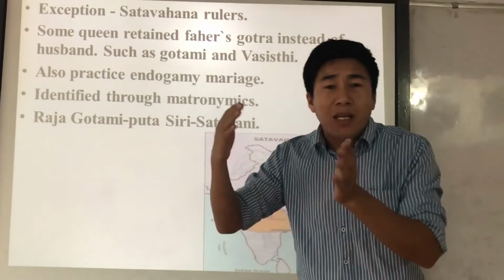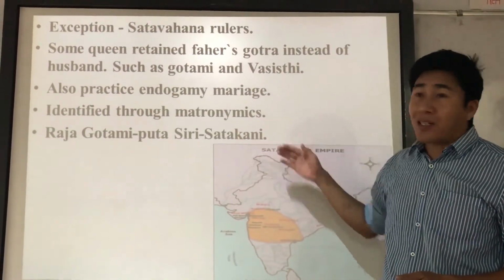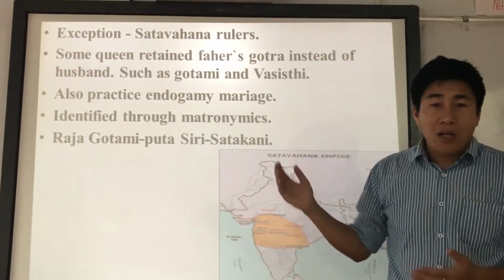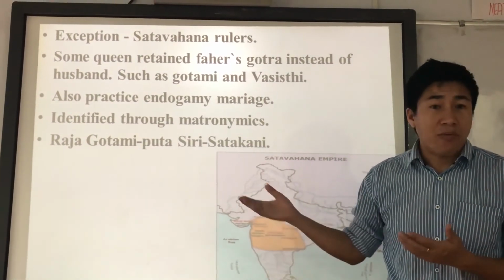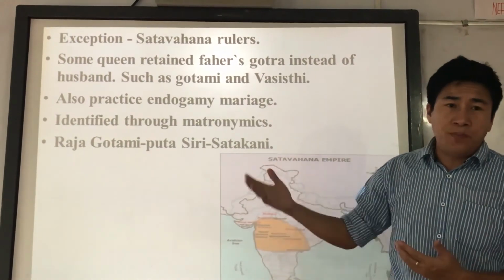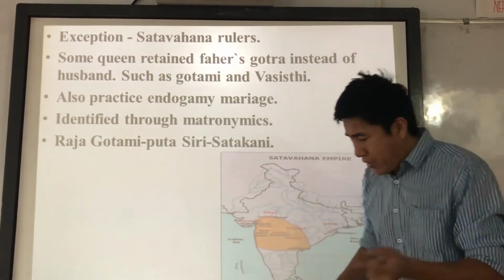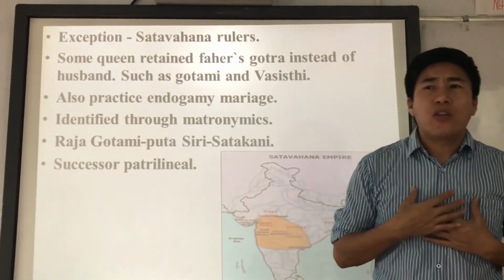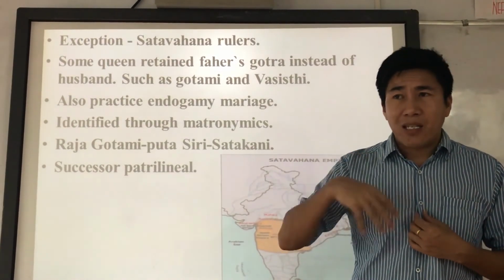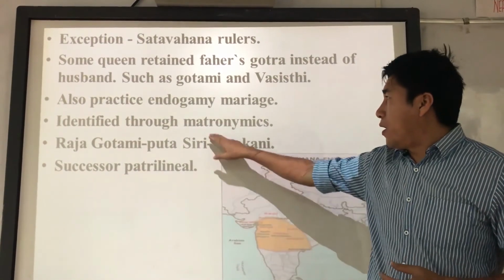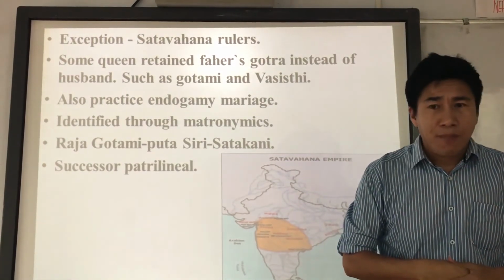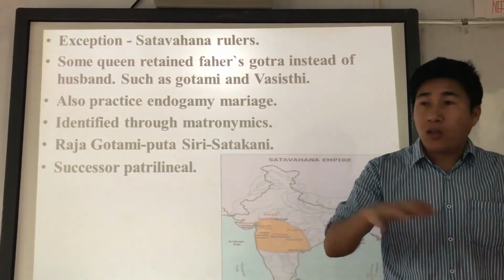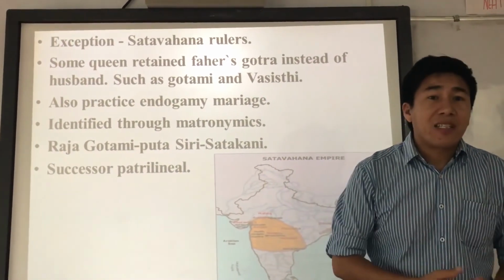Now Raja Gautami Putra Shri Satakarni. So look, they identify through the mother, right? Mother's Gotra, or matrilineal. Matrilineal practice was followed in the Satavahana dynasty. So that is an exception, understood? But succession is patrilineal. That means the matronymic practice was there, but successions were male. The king used to be the successor of the empire or dynasty, understood?